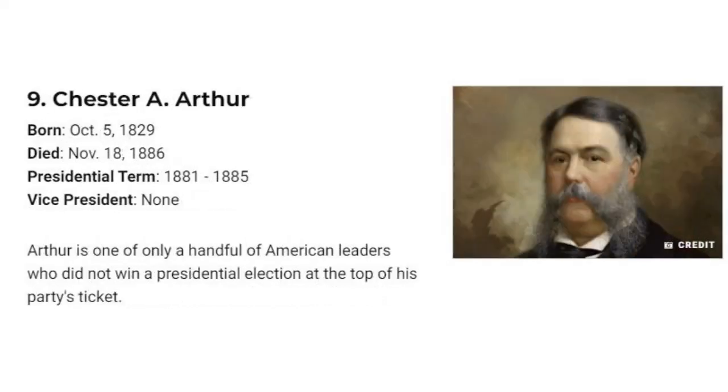Number 9. Chester A. Arthur. Born, October 5, 1829. Died, November 18, 1886. Presidential term, 1881–1885. Vice President, none. Arthur is one of only a handful of American leaders who did not win a presidential election at the top of his party's ticket.